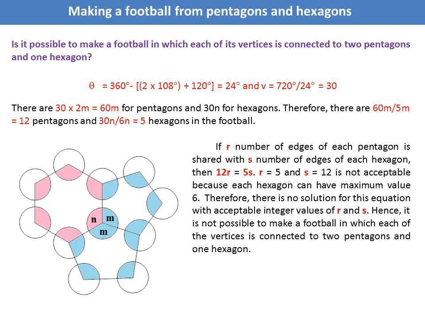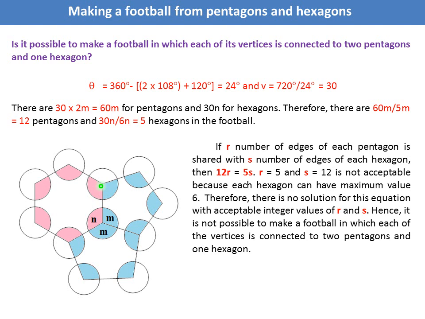Now let us see how many pentagons and how many hexagons should be there. Now again we will put a round shape object here, so n portion goes to hexagon and 2m portion goes to pentagon. Now there are 30 vertices, so 30n goes to hexagon and 60m goes to pentagon. Therefore the number of hexagon equal to 30n divided by 6n, that equal to 5. The number of pentagons equal to 60m divided by 5m, that is equal to 12. So there should be 12 pentagons and 5 hexagons.